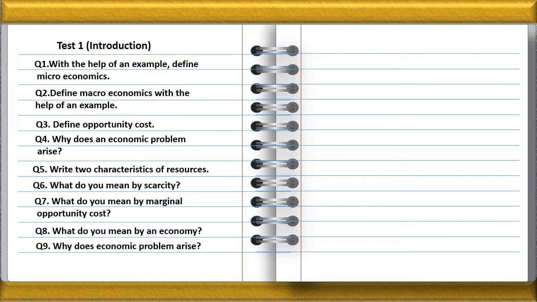Next question, why does economic problem arise? We have already discussed this question over here. Let us see the next question. Why does the production possibility curve shift left to right? Remember one thing, the production possibility curve shifts left to right if there is advancement in technology or finding of new sources of raw material. If we find new resources, or if the production technology has been updated, the production will increase, because of which the PPC will shift to the right hand side.